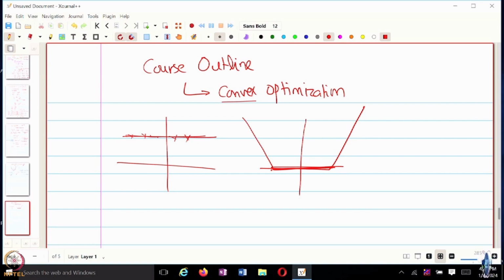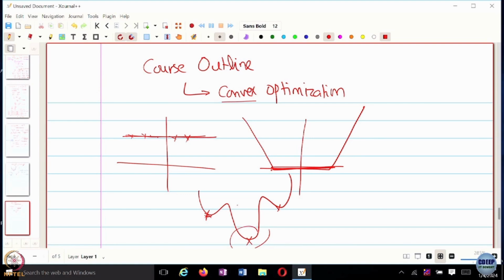So that means something like this, for instance, is not a convex optimization, right? This is a local minima, this is a local minima, this is a local minima, but only this particular local minima is your global minima, right? So in this case, let's say you have found this particular local minima, you cannot say that we have arrived at the globally optimal value of the function. In this case you can say, right? Here you cannot say that you have arrived at the globally optimal value of the function.